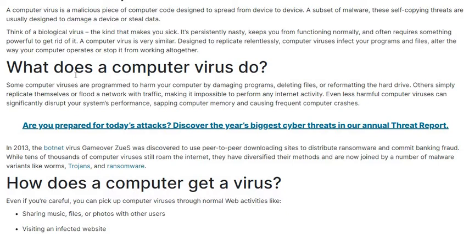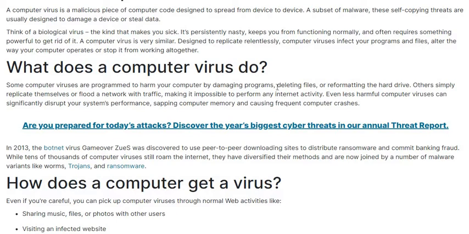Next topic, what does a computer virus do? Some computer viruses are programmed to harm your computer by damaging programs, deleting files, or reformatting the hard drive. Students, sometimes a computer virus is more dangerous to your computer. It is very harmful for your computer. Why? Because it damages your software.